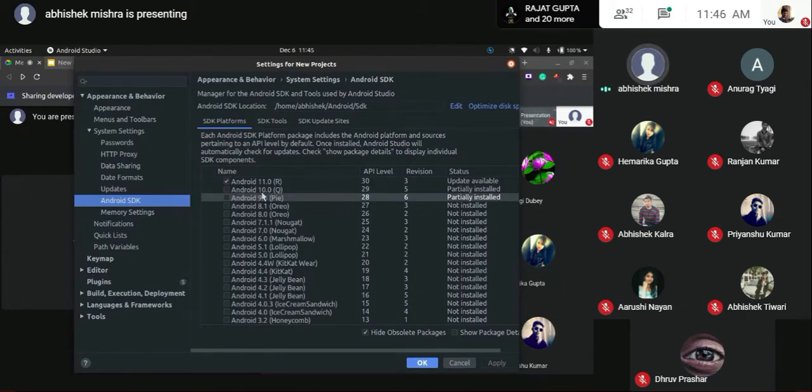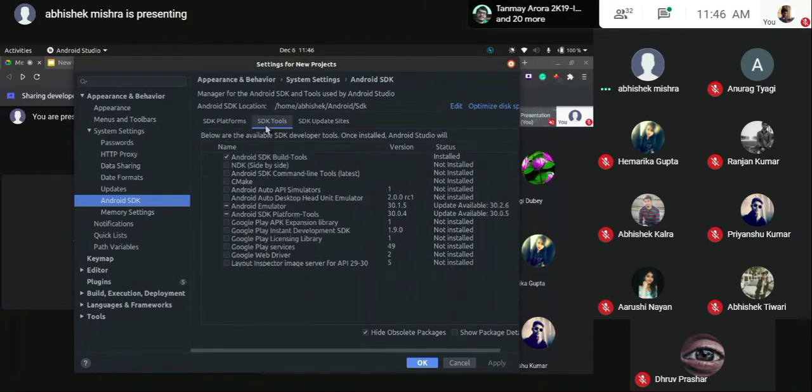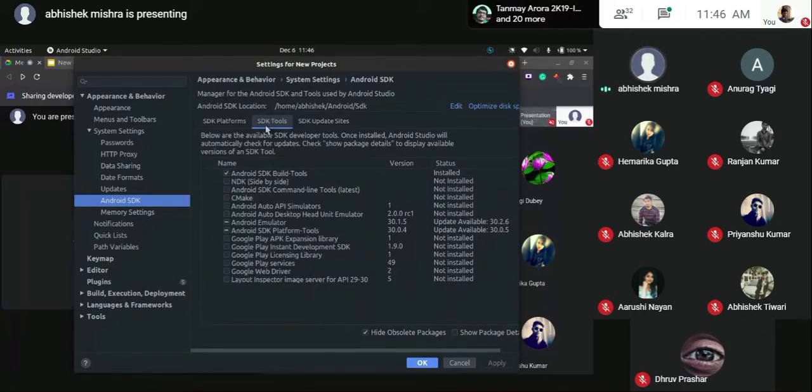But still, in case you want to use multiple SDKs, for a given project at a given time, you can only use one SDK. You cannot use three or two or something like that. You have to stay fixed with one SDK, and you just have to click on this. Since I have removed this, it is selected. This basically tells you where I will store the SDK. Since I'm using Linux, it is telling me it will be saved in home. It might be different for your Windows device.